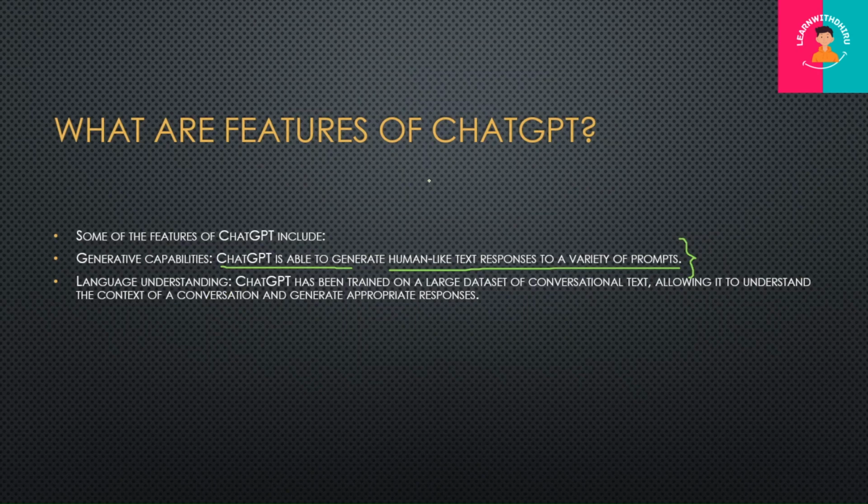So ChatGPT is nothing but an AI tool or AI machine which is fueled with a large data set. It has been trained to generate the appropriate response. So you can ask the same question in multiple ways and it will respond in the same way.